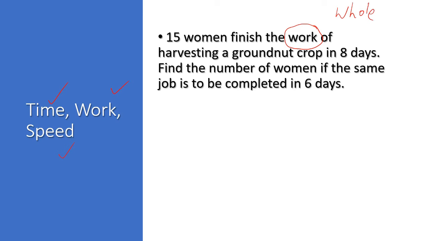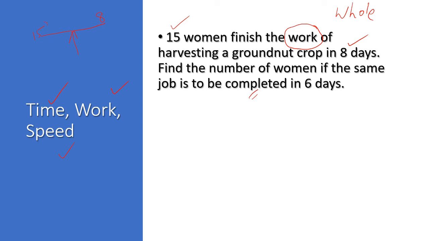There is a word complete, and these words are very important. Half work is done, full work is done, complete work is done. So the work will be complete by 15 women in 8 days. It is just like a balance. If there are 15 women, the work will be completed in 8 days. So ये balance बराबर रहेगा.